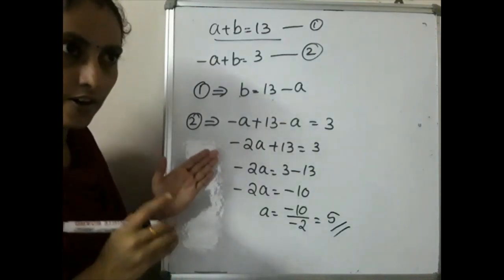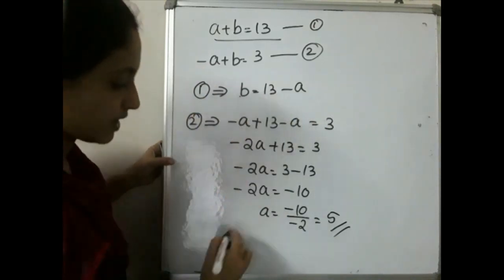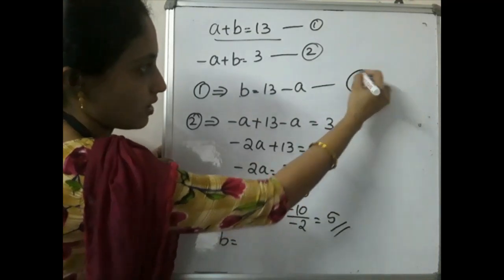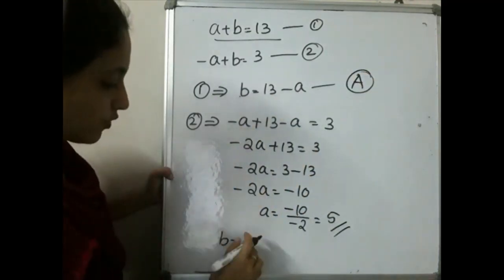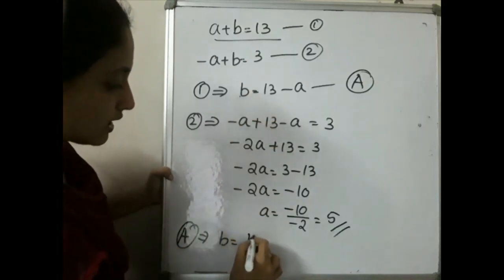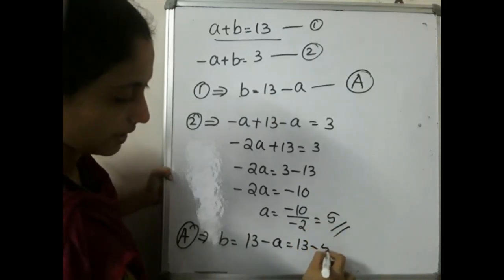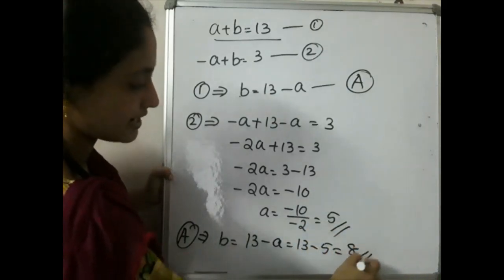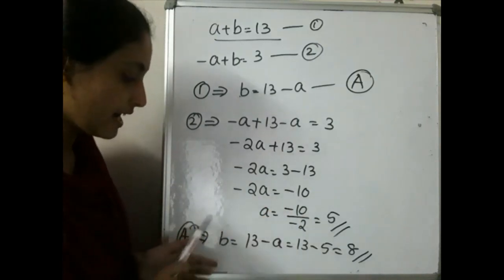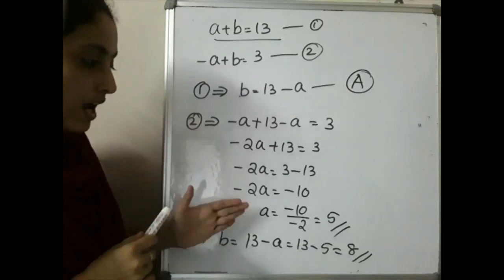But we want to find both a and b, is it? So for that purpose, what do you have to substitute here? So b will be equal to what? So mark it as equation number a or a, anywhere. Okay. So from a, what can we write? b is equal to 13 minus a. That is 13 minus 5. That is equal to 8. So you got the answer: the value for a is equal to 5 and the value for b is equal to 8. Okay. So value for a and b you got.